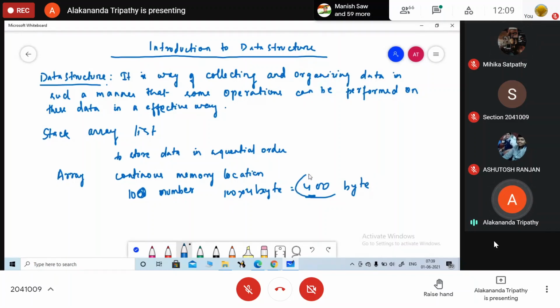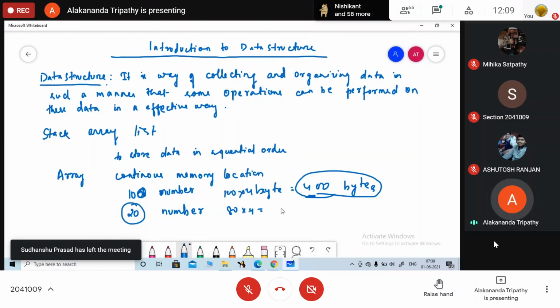Now suppose I have already allocated 400 bytes of memory. Now suppose I want to only store 20 numbers. Then what will be the rest? 80 space or 80 into 4? What is it?